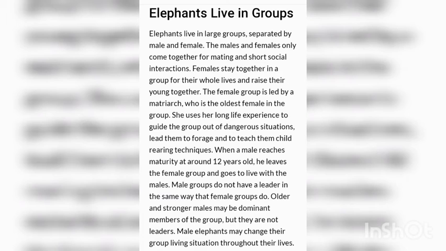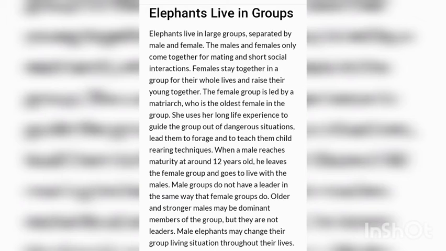The female group is led by a matriarch who is the oldest female in the group. She uses her long life experience to guide the group out of dangerous situations, lead them to forage, and to teach them child rearing techniques.